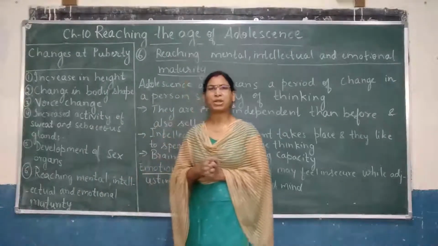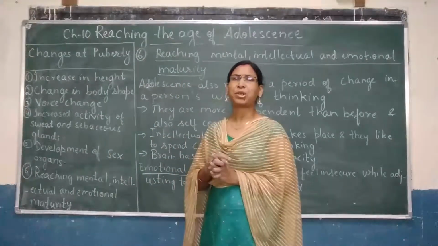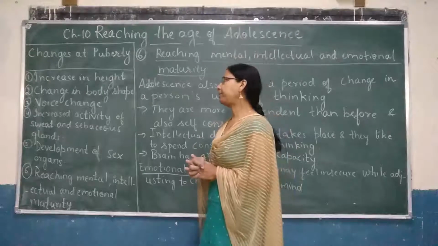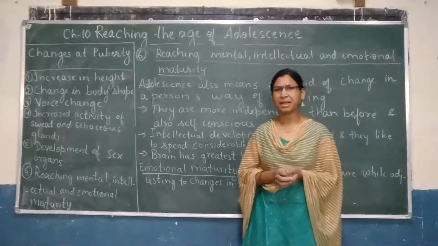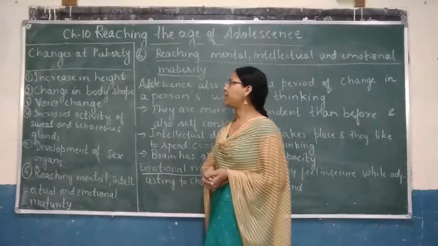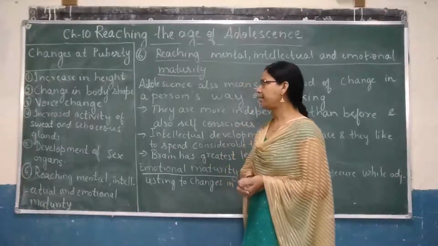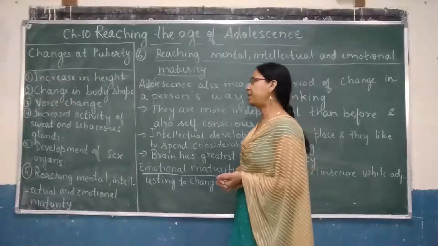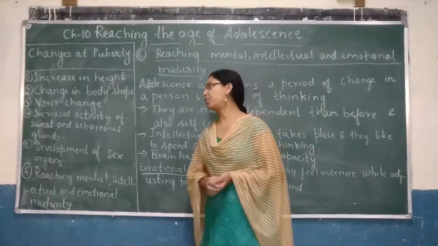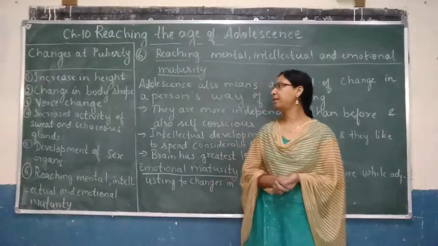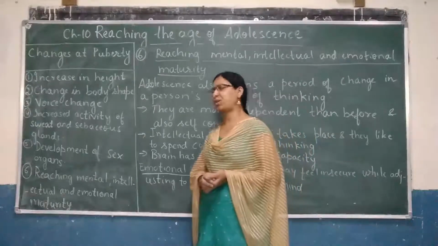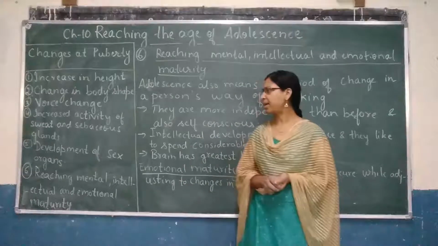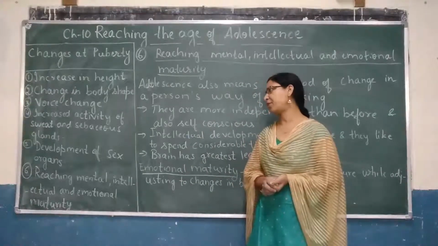So, I hope you understood about changes that take place during puberty. Now, let us try to recap once again what are the changes taking place. The first change was increase in height. Second was change in body shape. Third one was voice change. Fourth one was increased activity of sweat and sebaceous glands. Fifth one, development of sex organs.